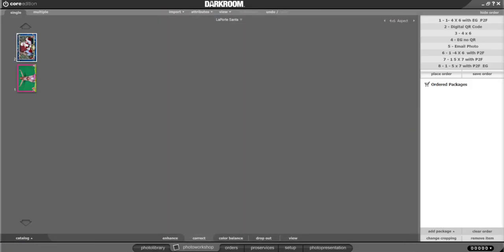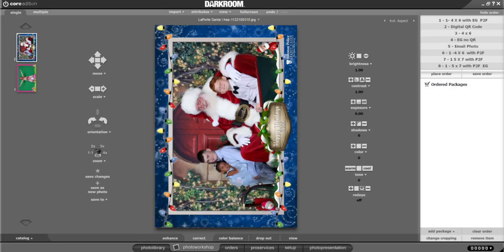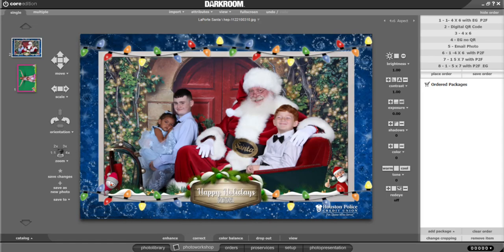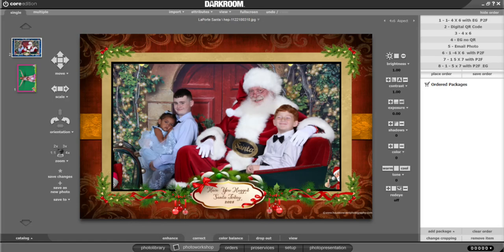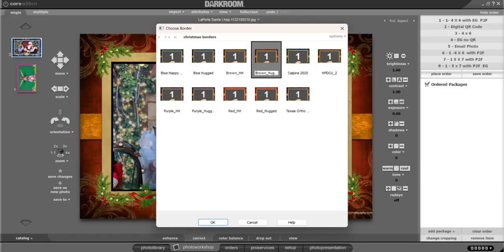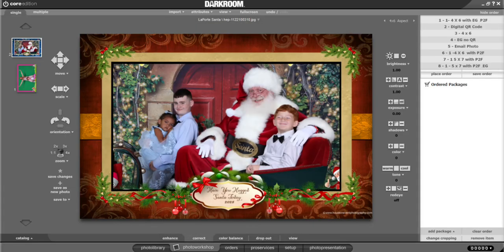So now you have pictures over here on the left-hand side, and I'm just going to click this picture and it'll pop up. And once it does, you'll notice that it has all kinds of parameters that you can set. We're going to go ahead and rotate it because it was shot horizontally. And you notice it has a border on it. This was the border that we used for this particular job. But if you have borders, we'll get into building those later. If you have borders, you can change those just by clicking and adding a new border. So that's how you do that. I just hit the letter B on my keyboard and it brings up my borders. But like I said, we'll get into that.